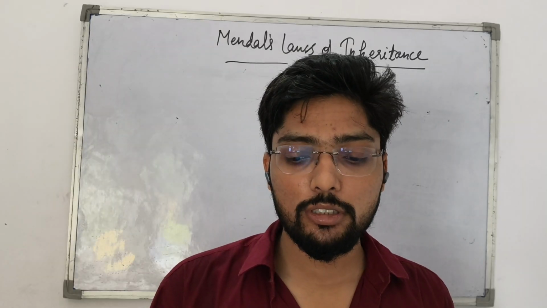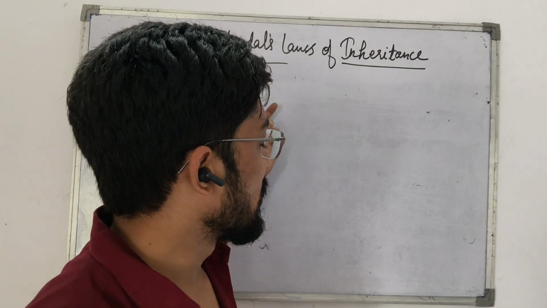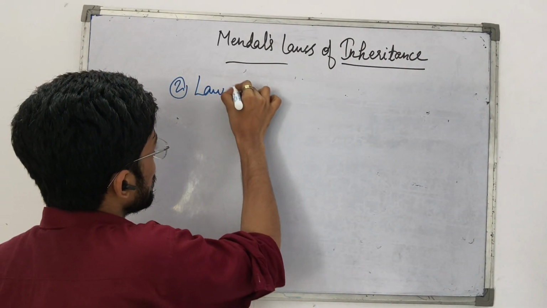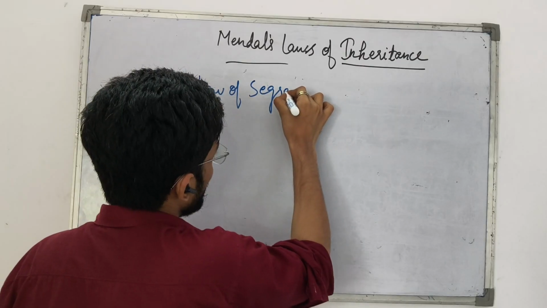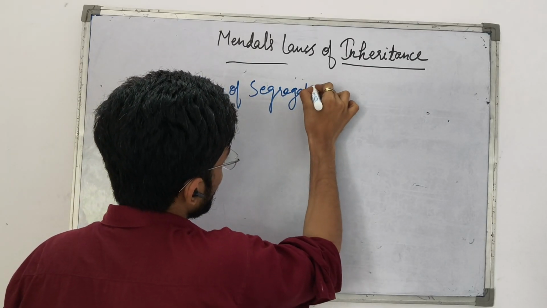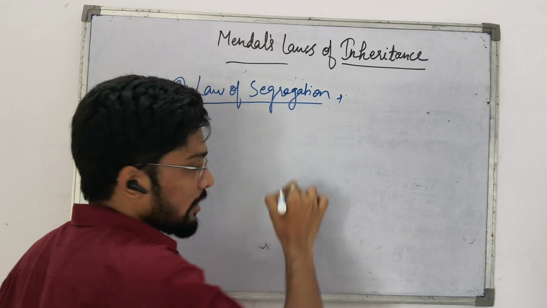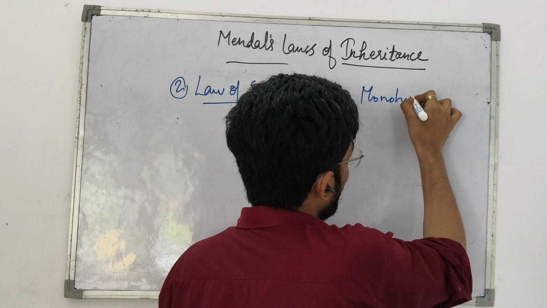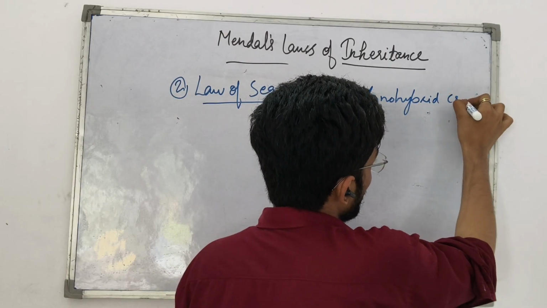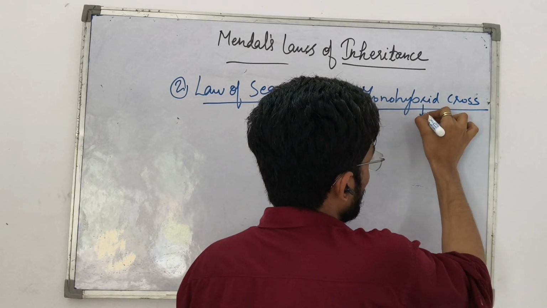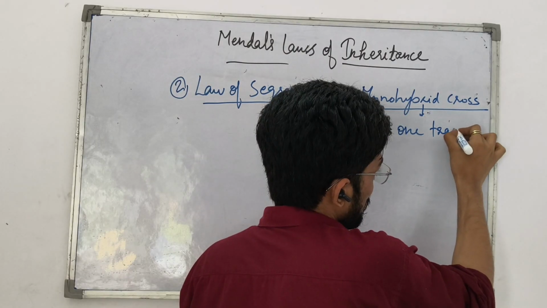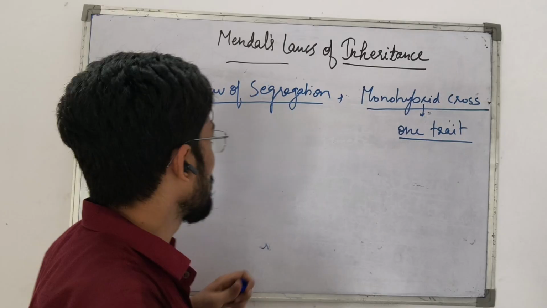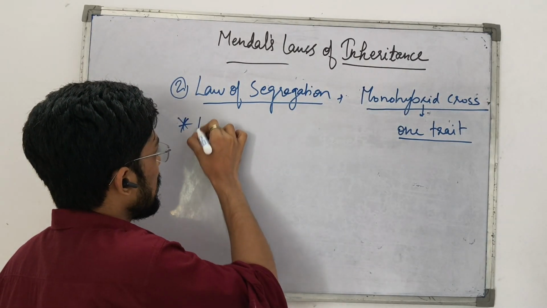Now we will talk about the second law of inheritance, that is the law of segregation. It is also based on the monohybrid cross, which means we took only one trait. The law of segregation is also known as the law of